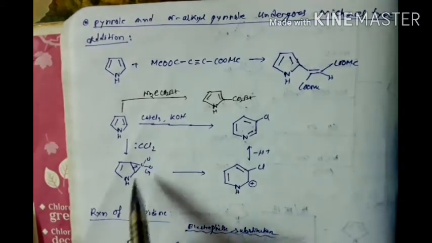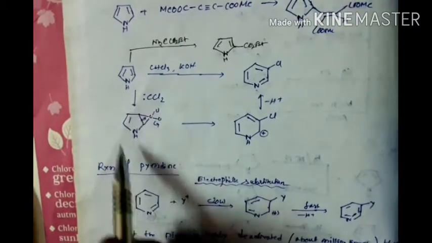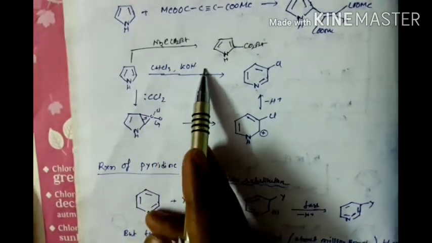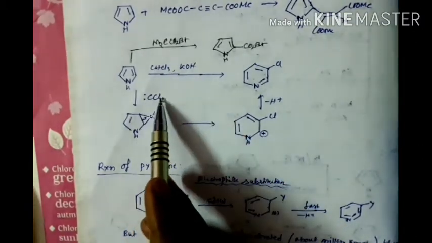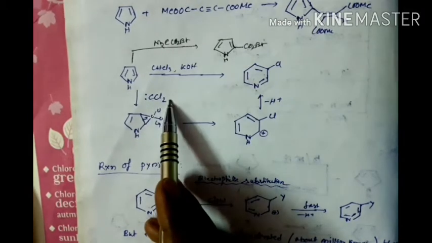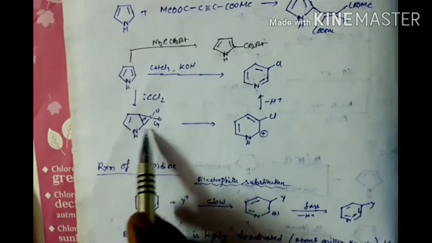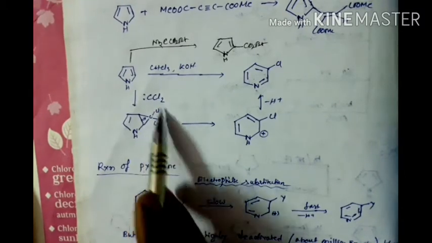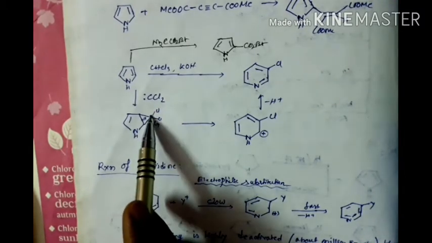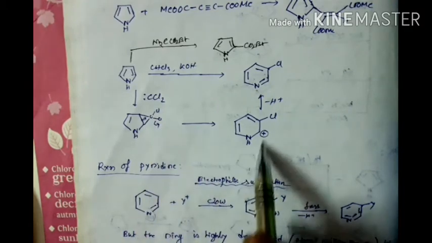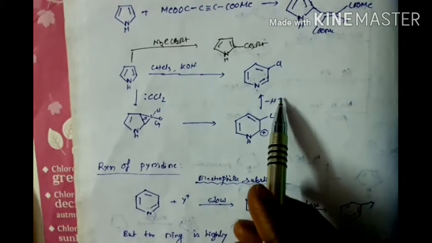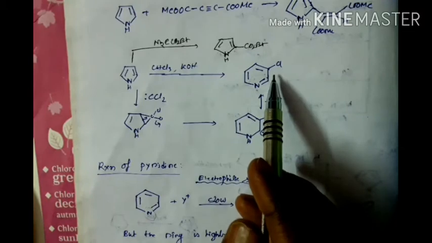So here we see the mechanism. When we react chloroform with KOH, a carbene forms, the CCl2 carbene, and it forms a bond with this carbon-carbon double bond, and we get this product. When this bond goes here and one chlorine is removed, we get this product. After removing H plus, we get this product.